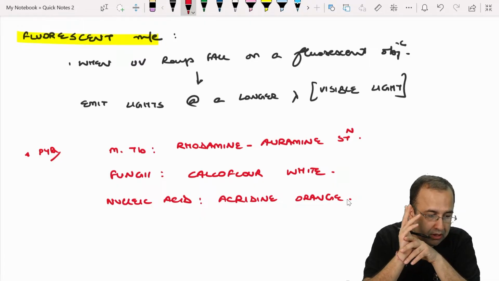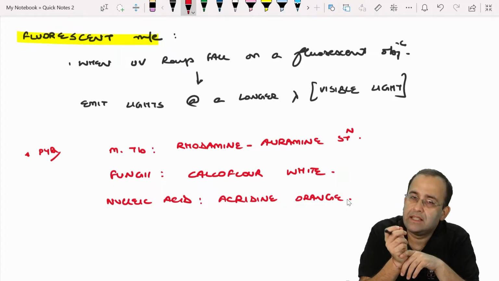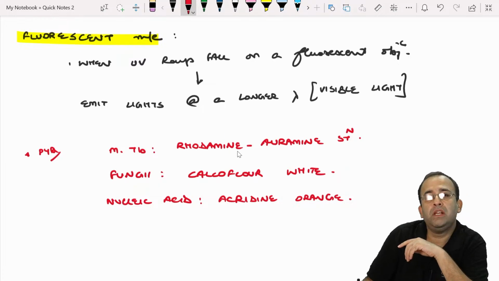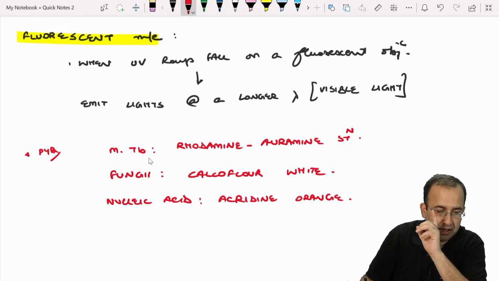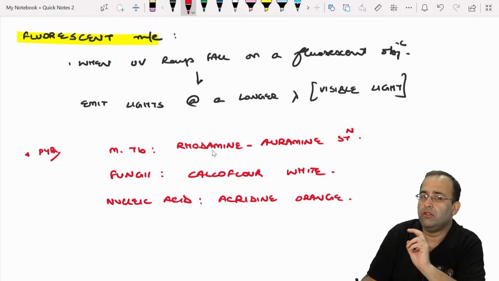Agreed. What was the name of the stain for copper? Rhodanine stain. So do not confuse rhodamine or auramine stain of Mycobacterium TB with rhodanine stain of copper.